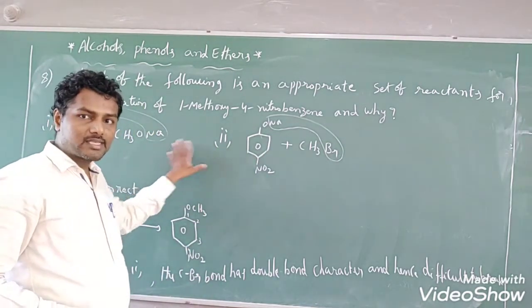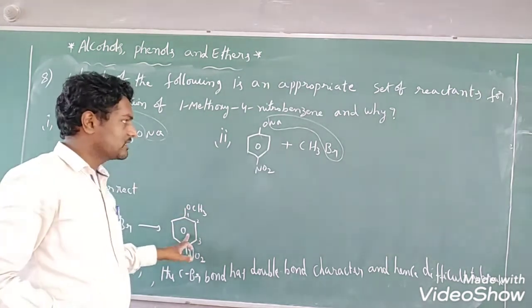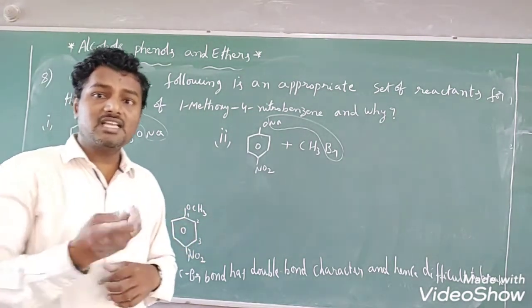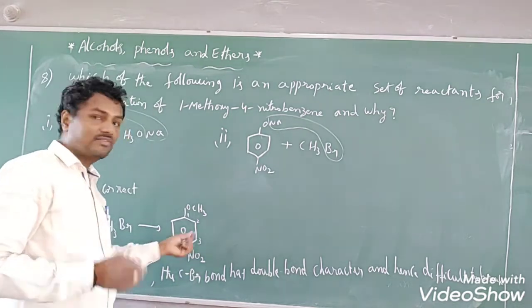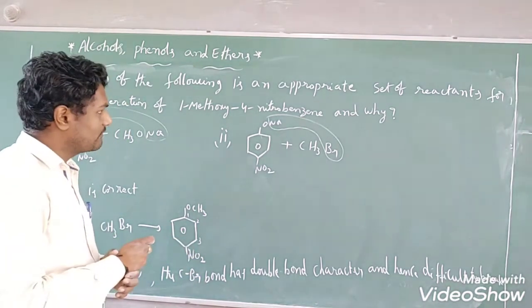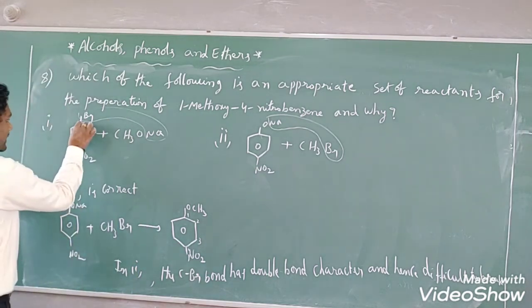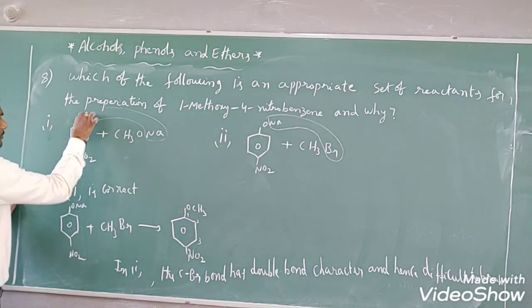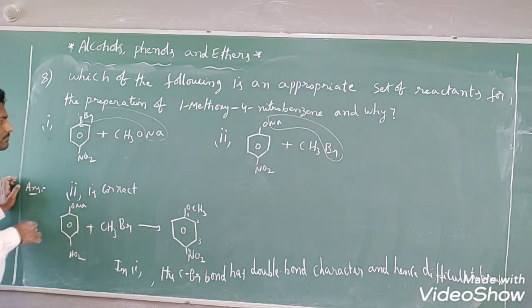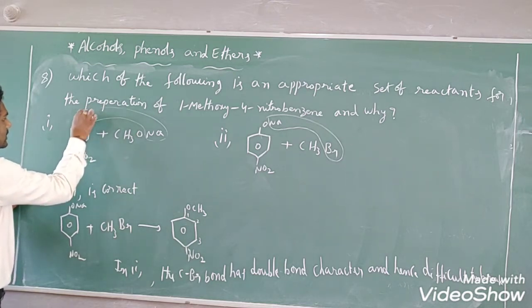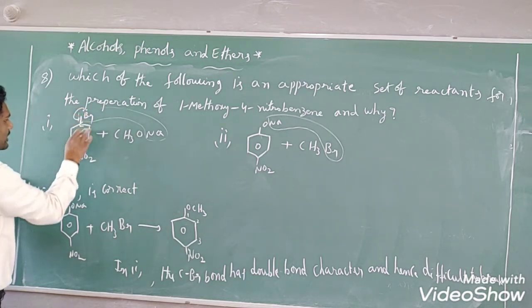In two cases there is a chance to get this. But in which case do we easily get this product? In which case we easily get the product, that we have to identify. Here, if you observe, this carbon and bromine bond has partial double bond character, because here the lone pair of electrons will be in conjugation with the pi electrons of this benzene ring.